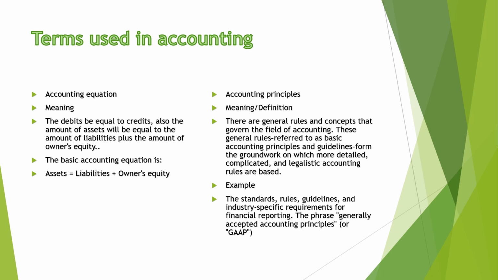Likewise, in accounting, debit must be equal to credit and plus must be equal to minus. There is a negative side and a positive side, and they must be equal. So debit equals credit, or assets equal liability plus capital, is called the accounting equation.